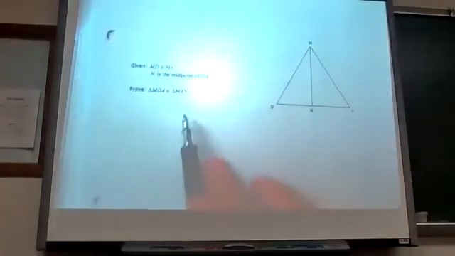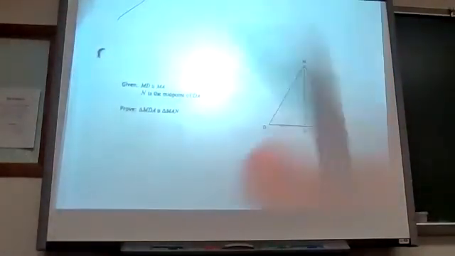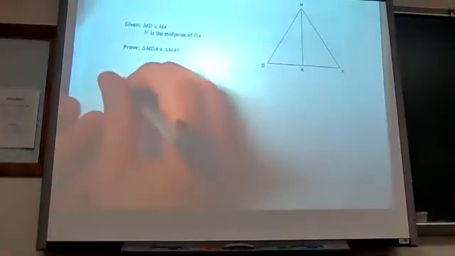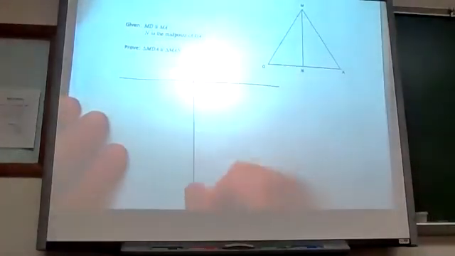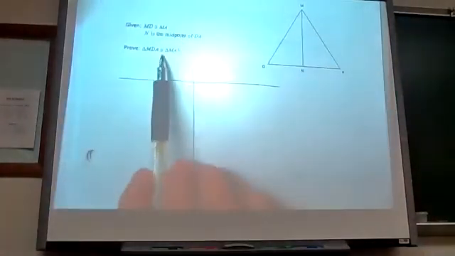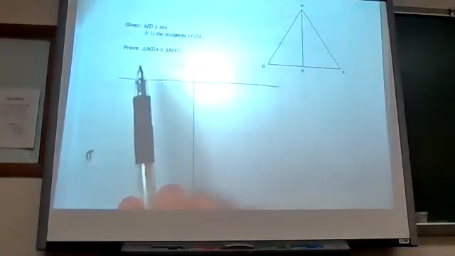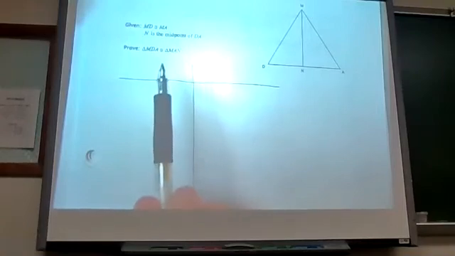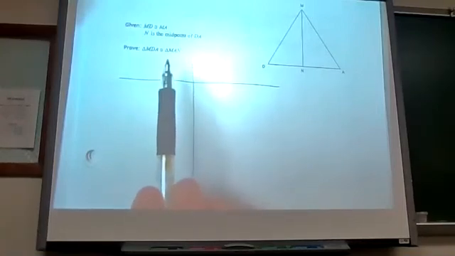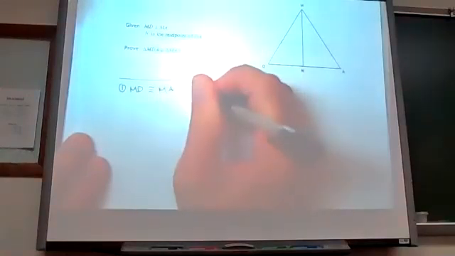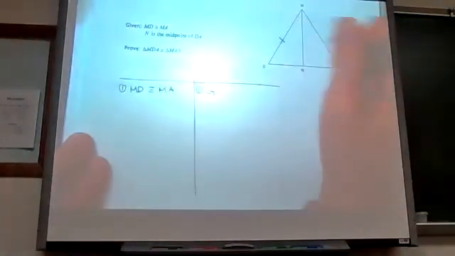And I'm going to do the bottom one here. I like this one a lot better. Okay, so we're not going to go back to that one ever. I'm going to do this proof. And so create your little table. And we can see here that it's ending in congruent triangles. So we're not going to land at CPCTC. We're going to stop the proof at either side, side, side, side angle, side, or angle, side angle. Okay. So first given is that MD is congruent to MA, given MD, MA.